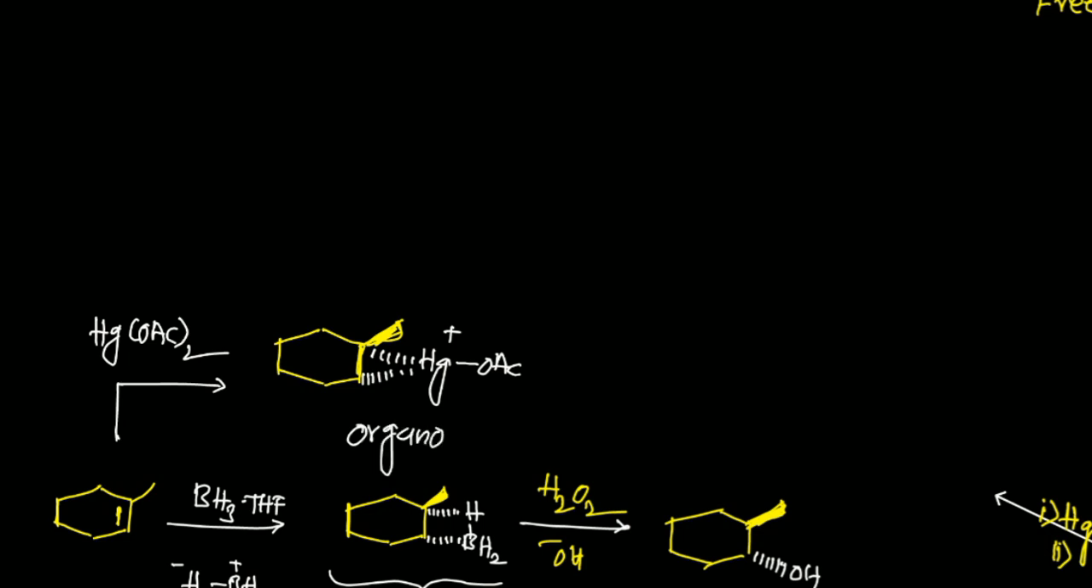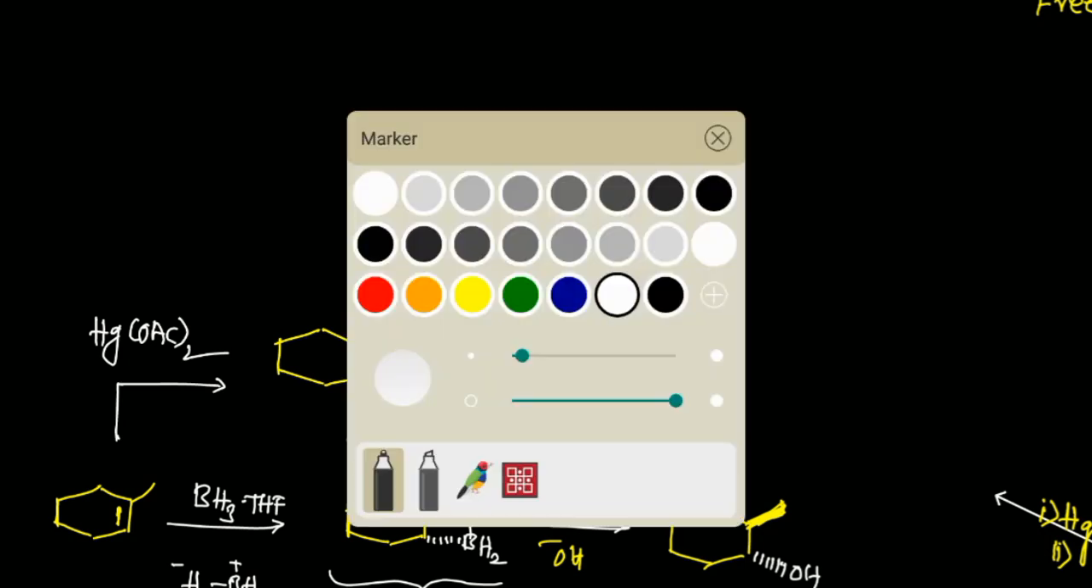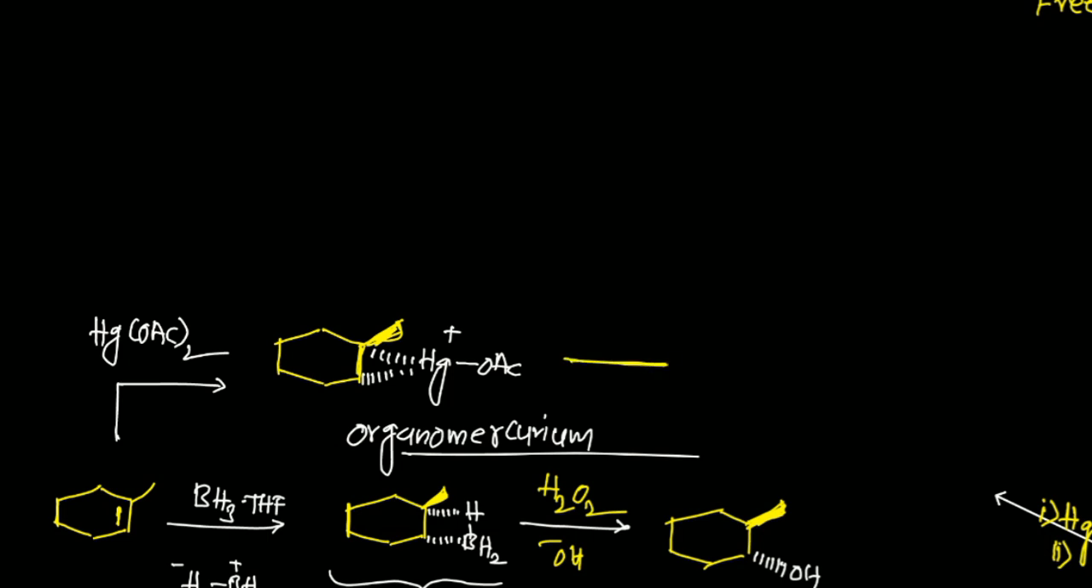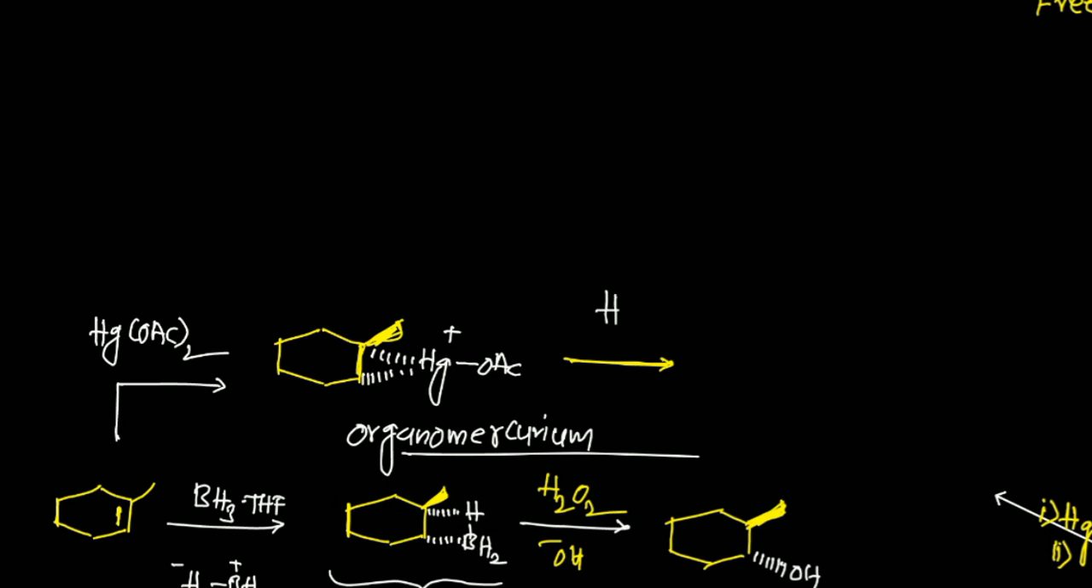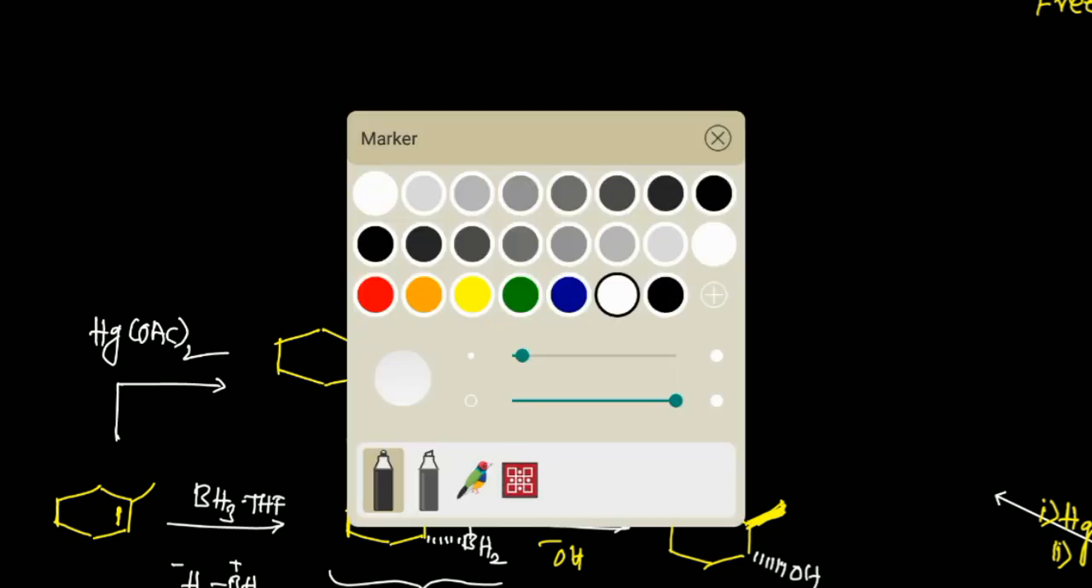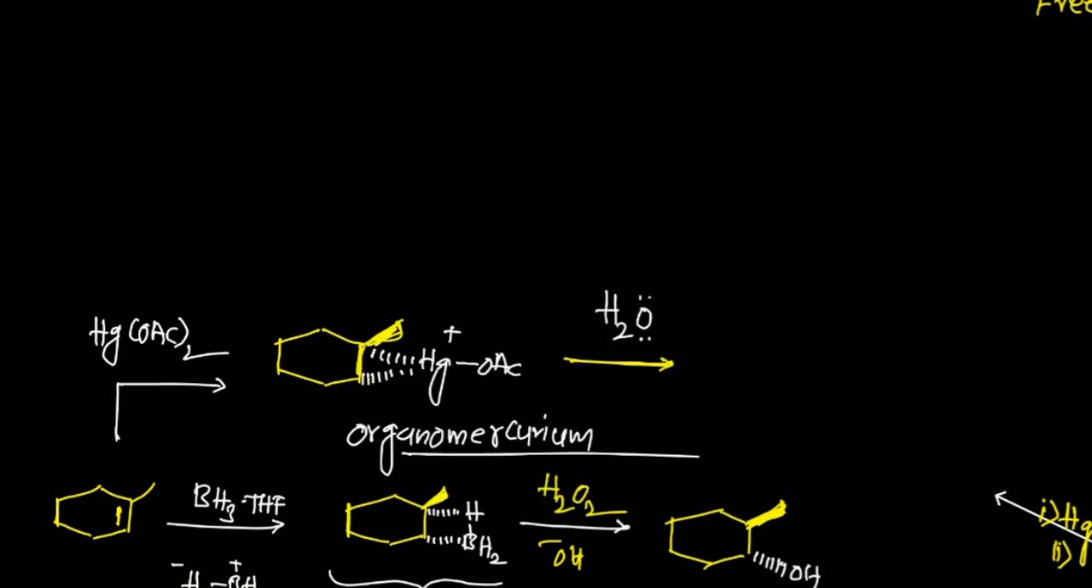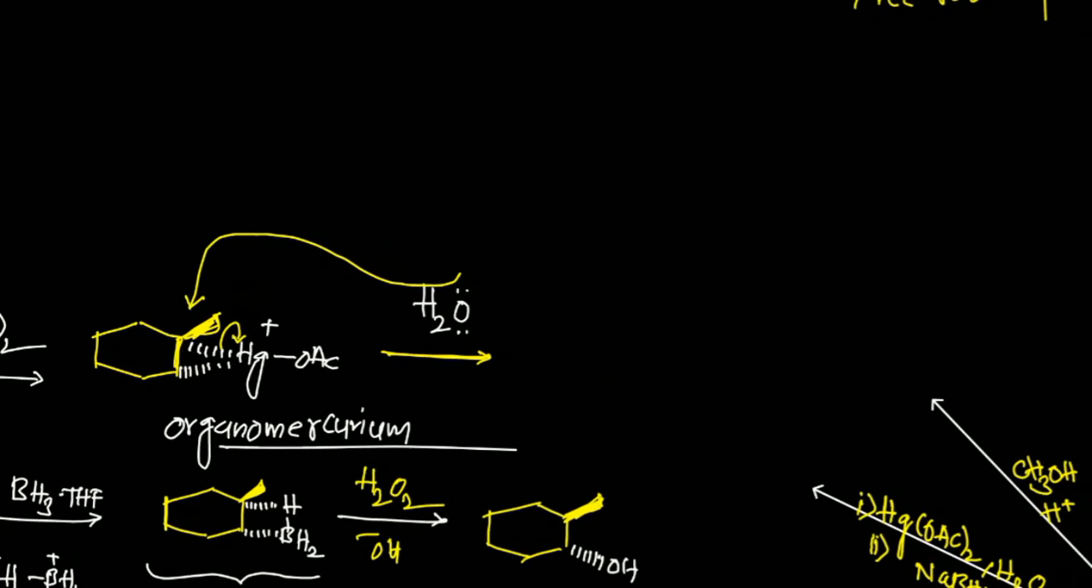Whenever we have a carbon-metal bond, that system will be called an organometallic system. Now look at this one. This will be developed in this reaction, and the most important step is the attack of the nucleophile, like water or methanol, whatever nucleophile is given. It attacks only from the sterically more crowded side, and that is why the mercurinium ion will be opened from the more crowded side and you will get the more substituted alcohol.